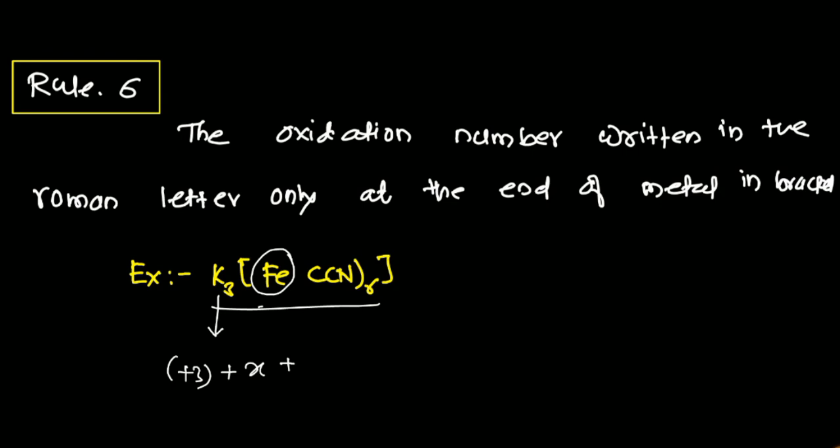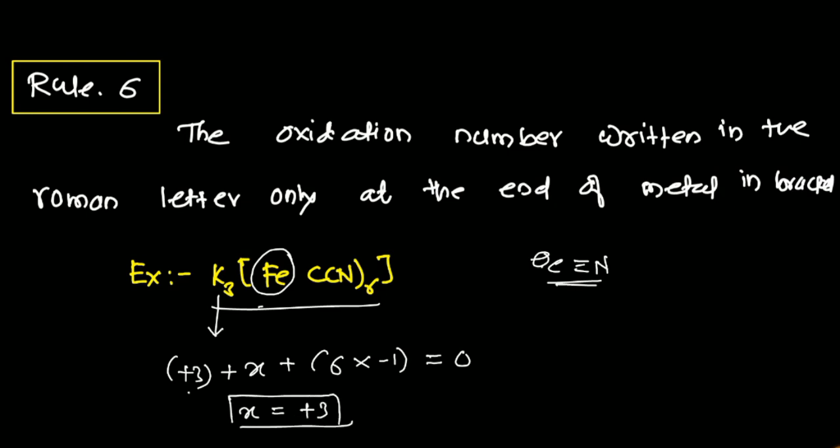What is the oxidation number? We first have to collect all the charges. How many cyanides are there? Six, and each cyanide has a -1 charge, because here C triple bond N is mentioned in this format. That's why each cyanide has a charge of -1. So the complex must be 0 here. Now this is +3, this is -6, so one can mention X is equal to +3. So the oxidation state of the metal in the complex is +3.